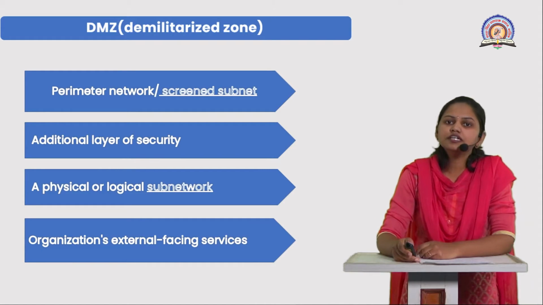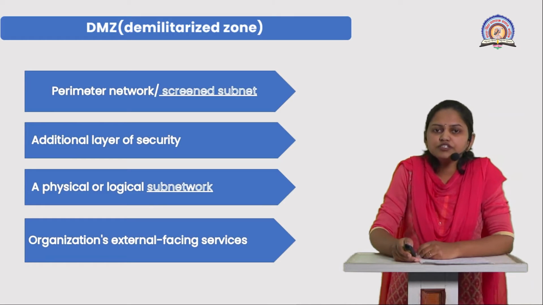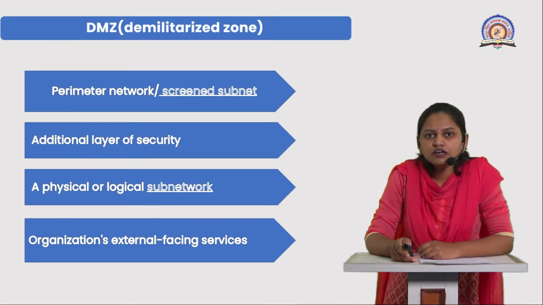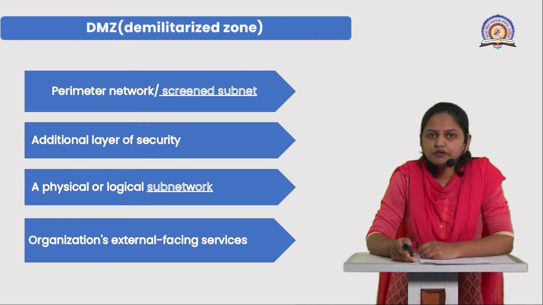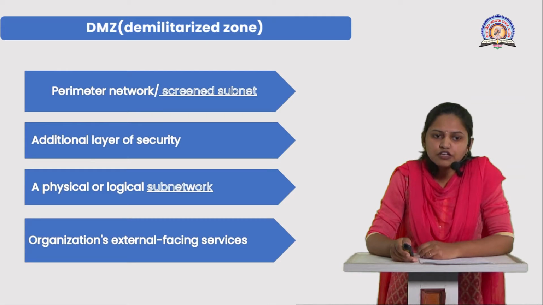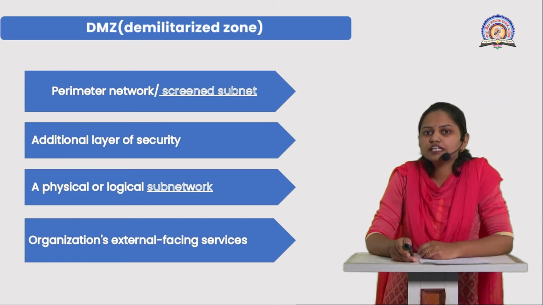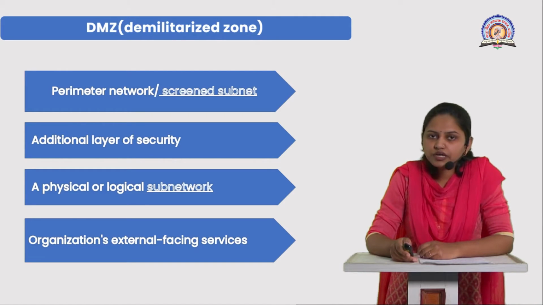You can use a multi-layer DMZ, meaning you can install one or more, say two levels, of your DMZ. It will also provide a physical or logical subnetwork for better security.